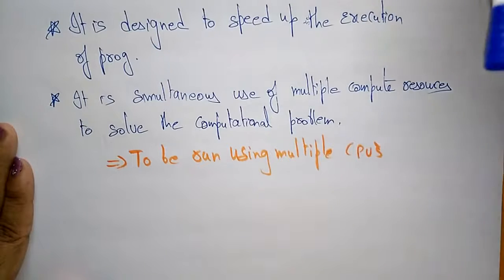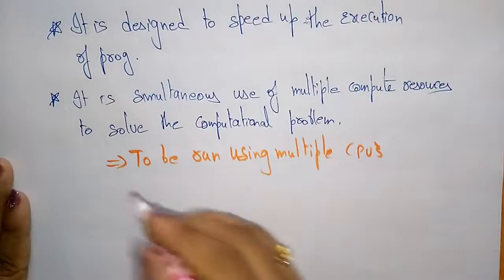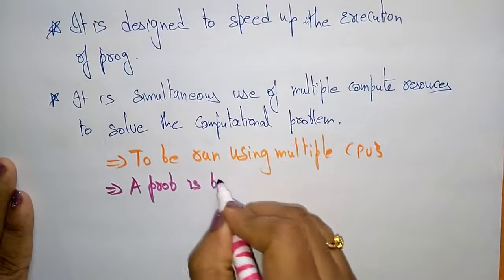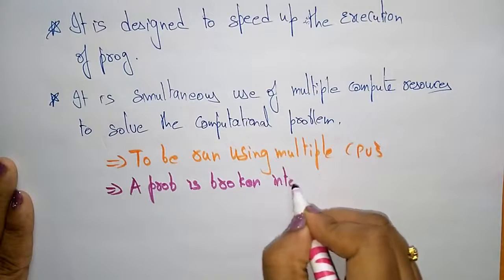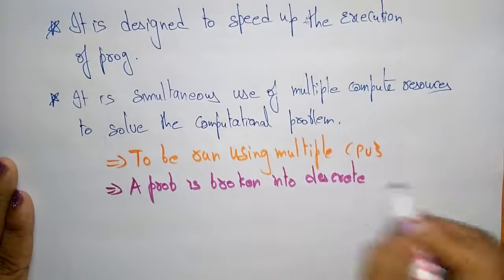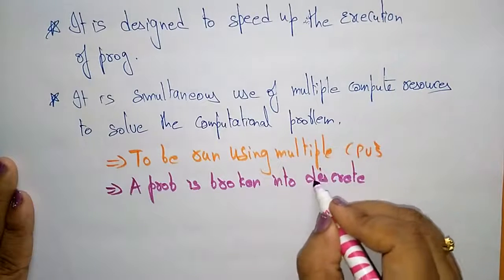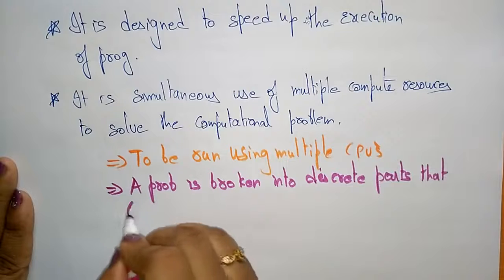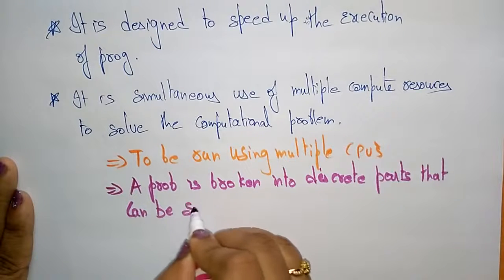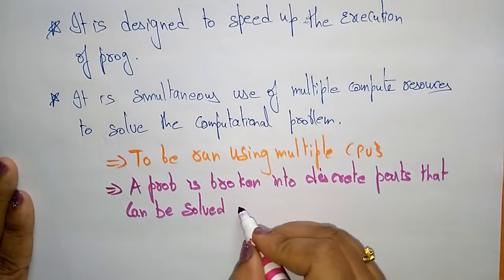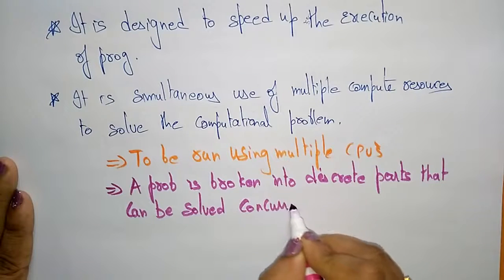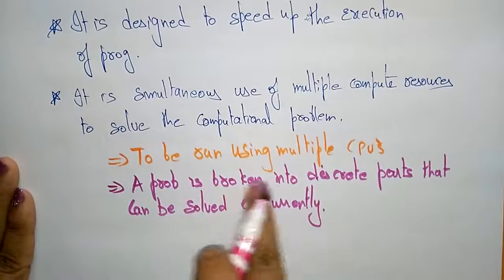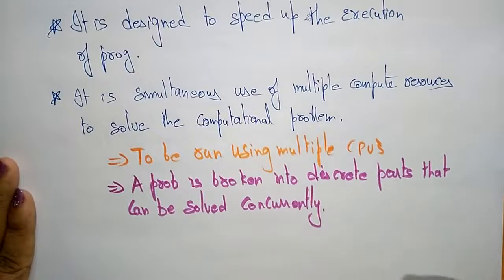To solve one problem, it is first run using multiple CPUs. Next, the problem is broken into discrete parts that can be solved concurrently.